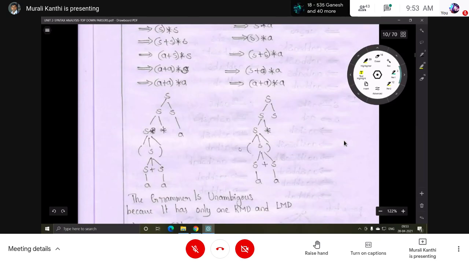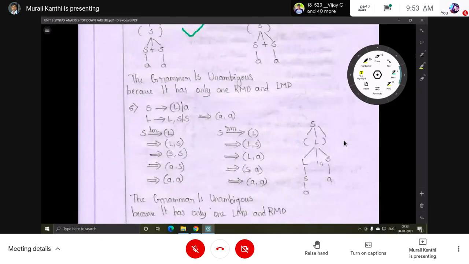So from this we can construct the partial trees, leftmost derivation partial tree, rightmost derivation partial tree. So finally we should conclude: if there is more than one leftmost derivation, or more than one rightmost derivation, we can say that the grammar is ambiguous grammar. If there is no more than one, then that grammar is unambiguous grammar. Okay, like that we should conclude.